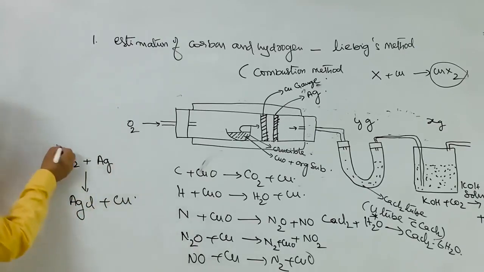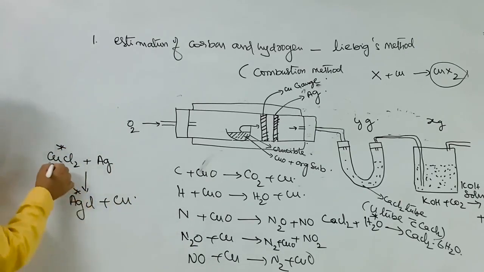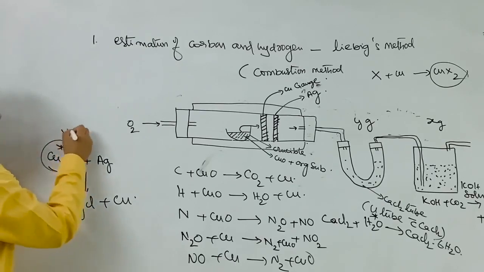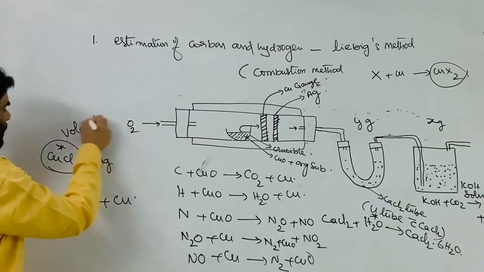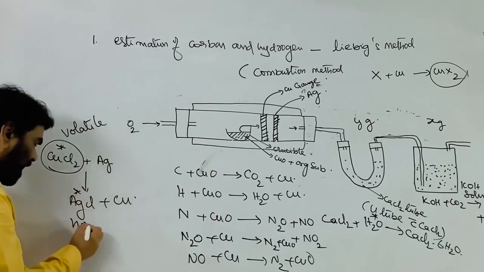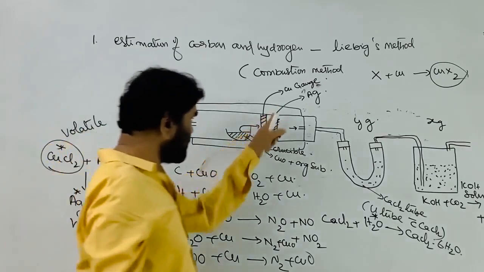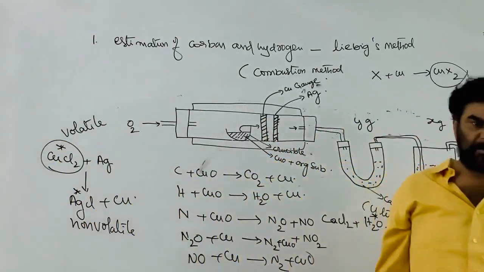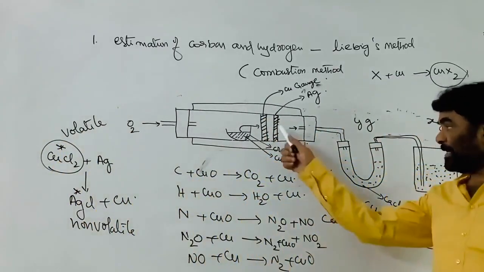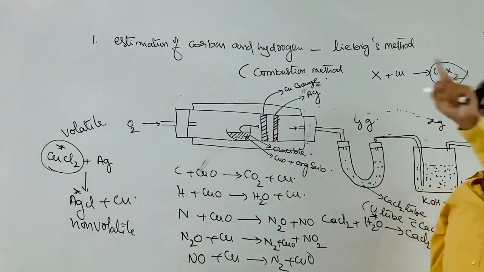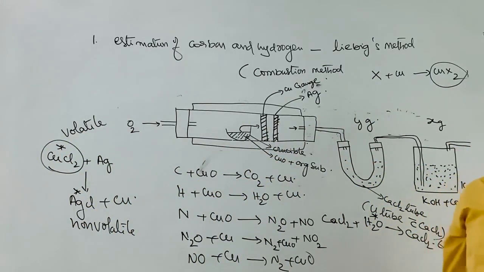Copper halide is converted into silver halide. Copper halide is volatile, but silver halide is non-volatile. That remains on the surface of the silver gauze. Therefore, this arrangement is required if the organic compound contains halogen.